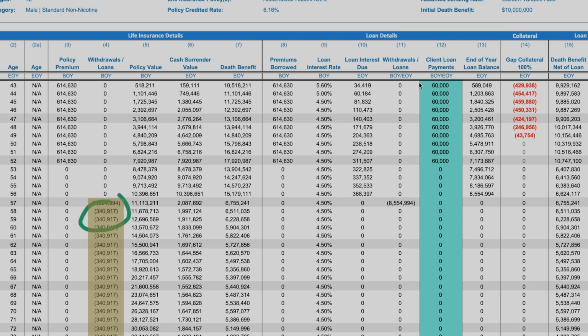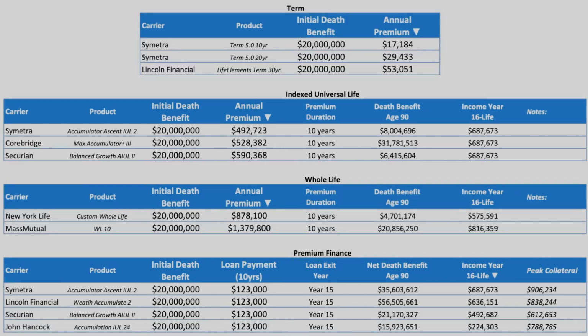So the question you just have to ask is, is this where you want to start? Is this where you want to finish? However, I would say that if you do anticipate increasing over time, you don't have to, but if you do anticipate increasing over time, the best move would probably be to lock in the $10 million permanent policy today, and then maybe do a $10 million term policy as well, which would be about, again, $8,500 if everything's cut in half for 10 years, that we could convert to a bigger policy down the road. And we can convert either a portion of that 10 million or we can convert all of that 10 million. So something to think about, something to consider.